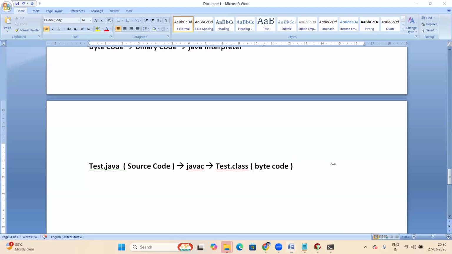Now here, the test .class file is taken by the Java interpreter.